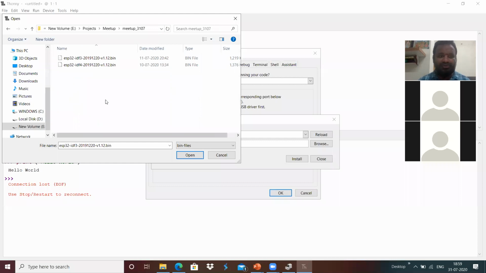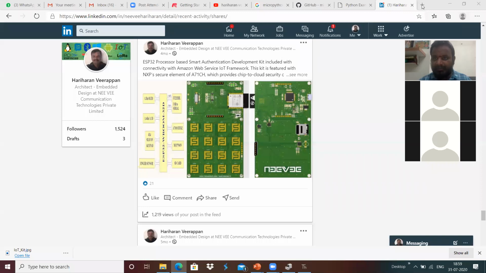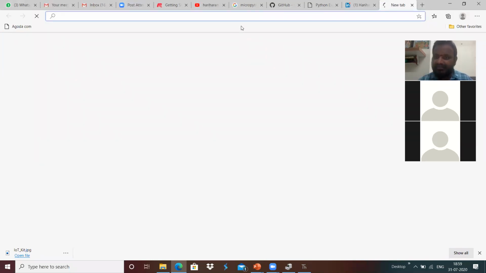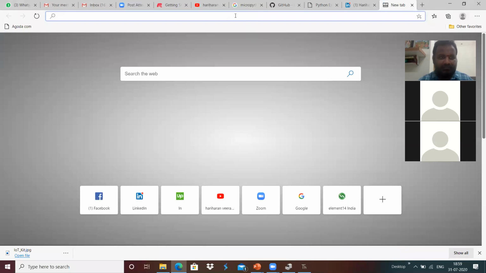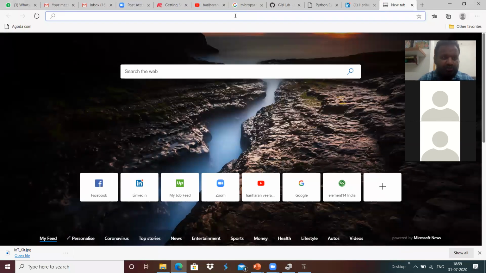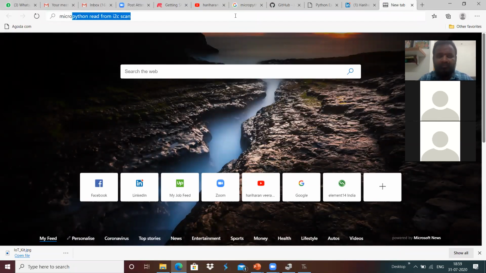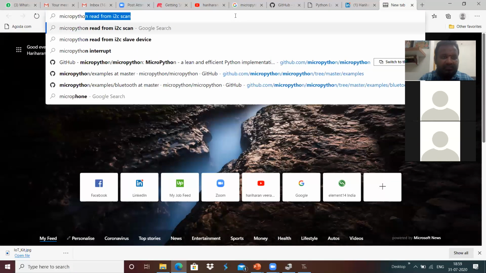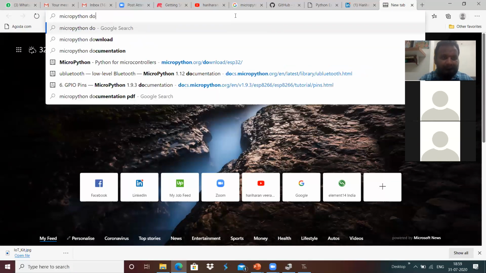Here we have the two firmwares which can be downloaded from the internet. For example, I'm going to use the one which is present over the internet, that we can download from the internet to get started with MicroPython. For example, I am going to use the MicroPython download directly.